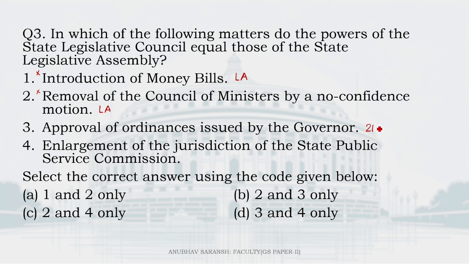Article 213. Whenever either house is not in session, an ordinance can be promulgated by the Governor. And number 4, enlargement of the jurisdiction of the State Public Service Commission. The SPSCs are very transparent, very neutral, fair bodies that we have across the country in the states. So if you want to enlarge the jurisdiction of SPSCs, it is covered under Article 321. And here as well, there is equality of power between the councils and the assemblies in the states. So right answer is 3 and 4. That means D.